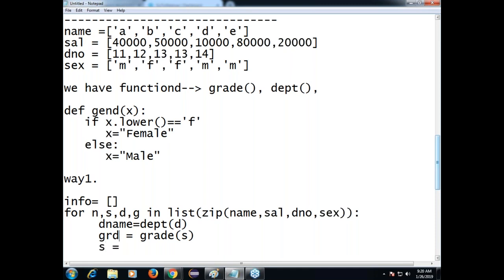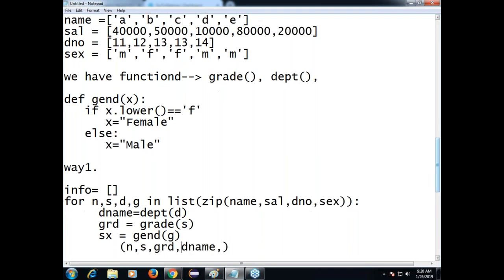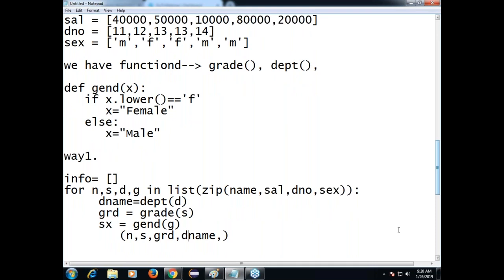The sex value is tracked into the variable G, right? Sex equal to the gender function of that G. Here I am adding name, salary, grade, department name, and sex.